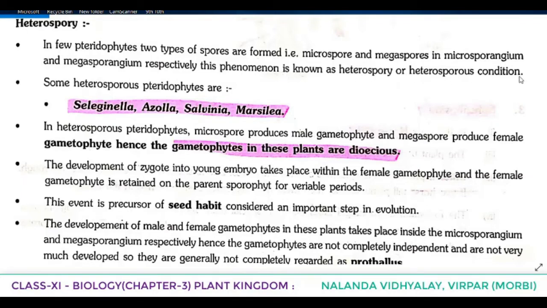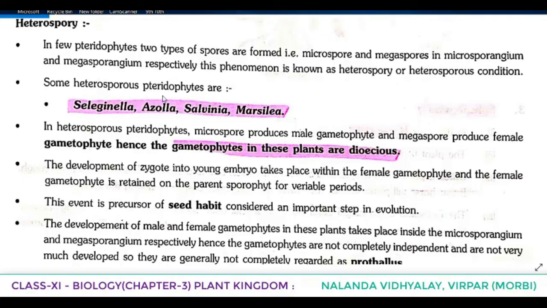Once again, in few pteridophytes, two types of spores are formed, that is microspore and megaspore. Microspores are developed in microsporangium and megaspores are developed in the megasporangium. This phenomenon is known as heterospory and the condition is known as heterosporous condition.